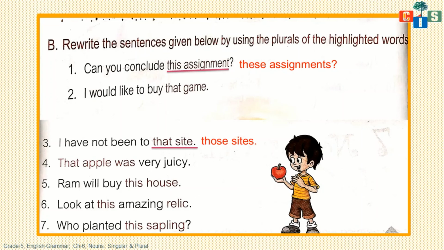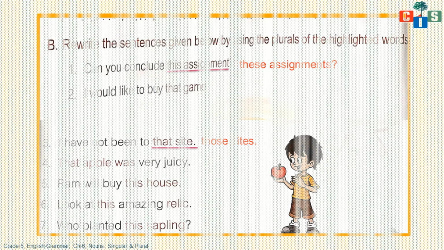Okay, those sites, I am changing both words. Why? Because both words are highlighted and I have to change both words into plural form. Yes, the rest of the sentences you have to do by yourself, and let's move towards exercise C.